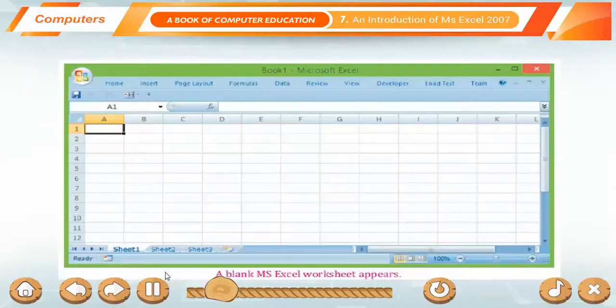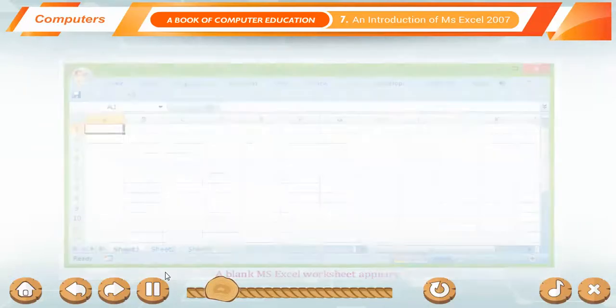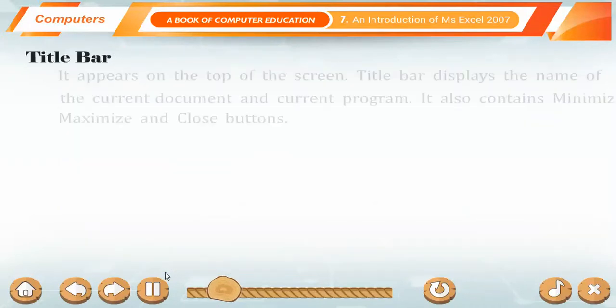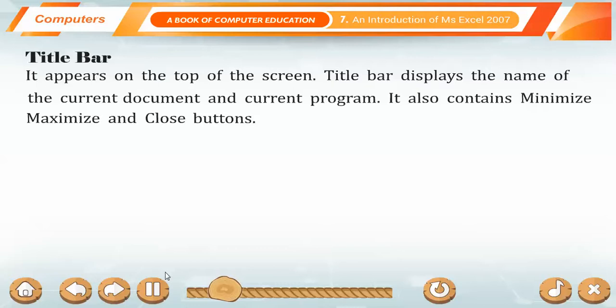A blank MS Excel worksheet appears. MS Excel window elements. Title bar. It appears on the top of the screen. Title bar displays the name of the current document and current program. It also contains minimize, maximize, and close buttons.